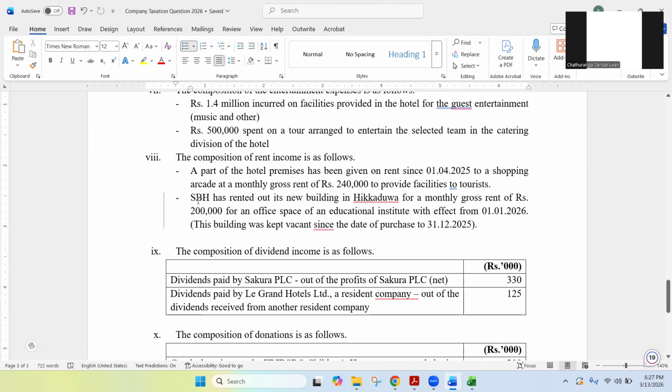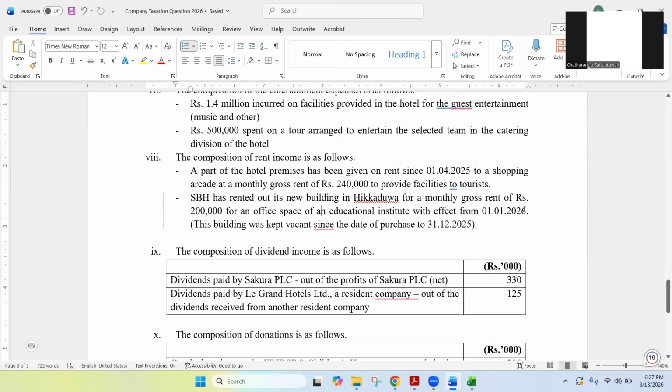And then you have the second one, SBH, that means this hotel has rented out its new building in Hikkaduwa. That is correct, no? They have purchased a new building in Hikkaduwa for a monthly gross rent of 200,000 for an office space of an educational institute with effect from 1st January 2026.